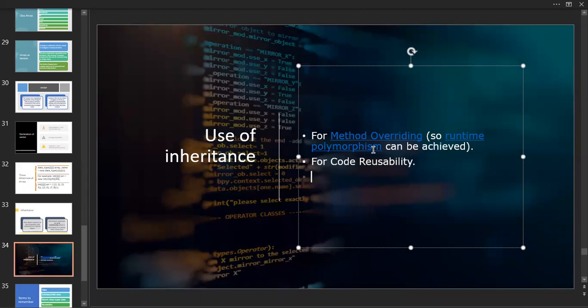Polymorphism: poly means many, morph means forms. So we are going to acquire many forms. Form in the sense that we are going to use the code in so many classes. This is the main usage of overriding, and it will be achieved by inheritance. So the main usage of it is code reusability. We already discussed that we are going to use the same code in so many classes. Okay, next one.